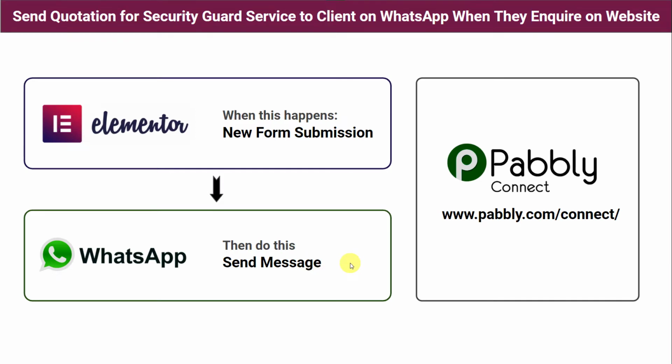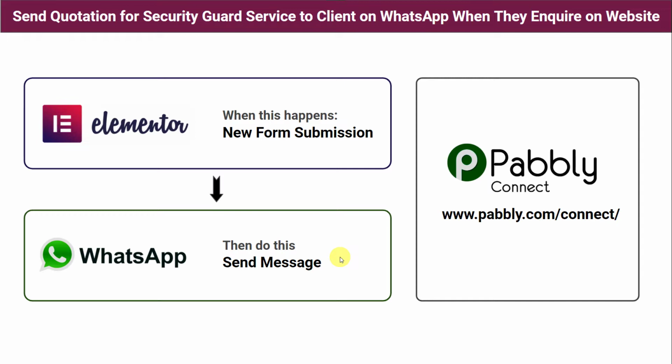For doing this, you have two options. First, do it manually. Take the details of the customers from the form from your website, then compose a message in WhatsApp, attach your security guard service quotation to their WhatsApp number and send it to the customers. But this will be a time consuming and a tiresome process and it becomes difficult when you have a large number of customers in a single day. So how are you going to do this?